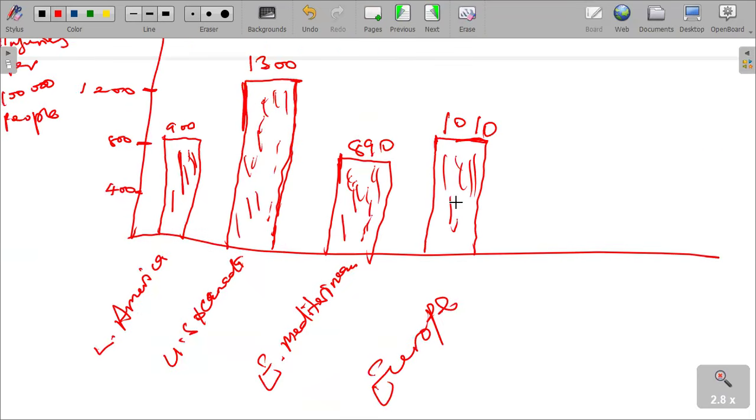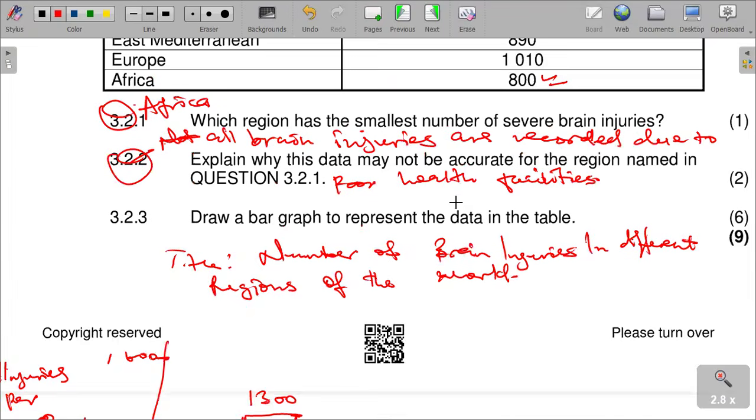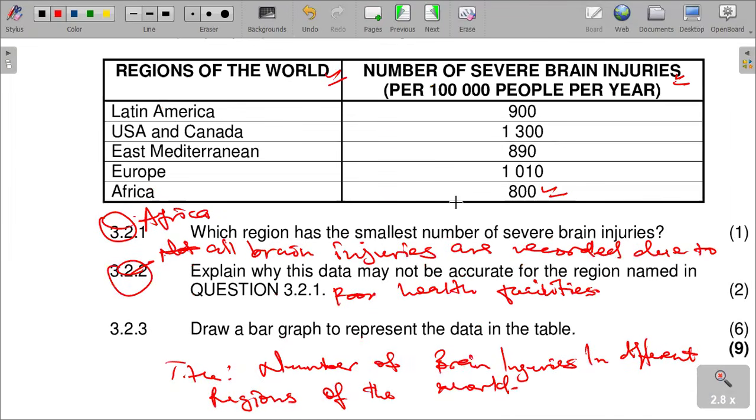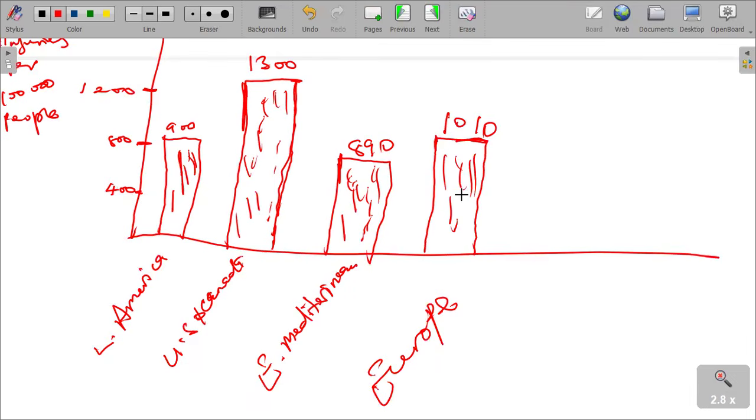And then lastly, I have got Africa, 800. Africa is 800. It doesn't matter there, it's 800.